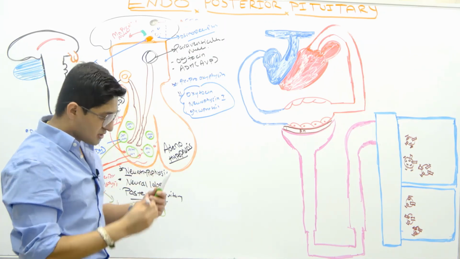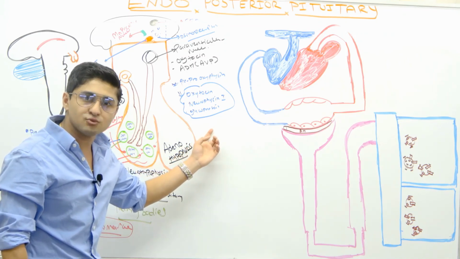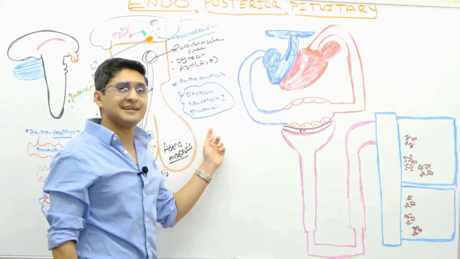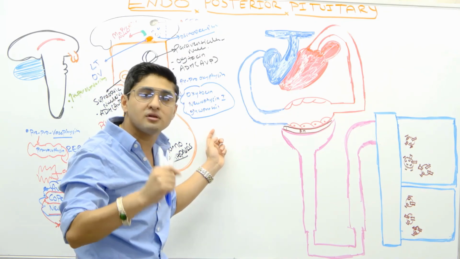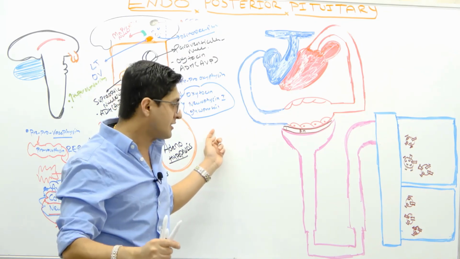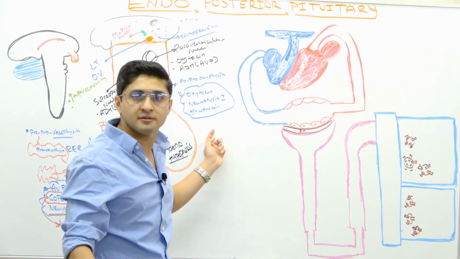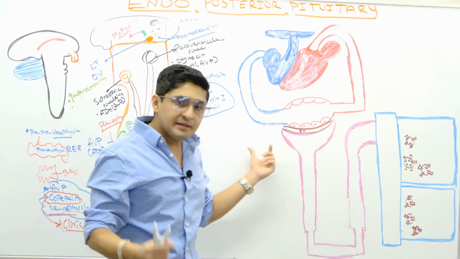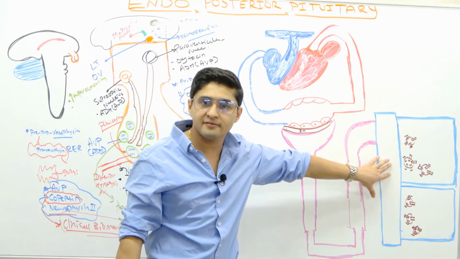And what else? Now let's talk about the functions of the ADH. One of the main functions of the ADH is to retain water, to maintain the osmolarity of your extracellular volume, okay? Mainly it reabsorbs water from your kidney tubules right here. It is very, very important.